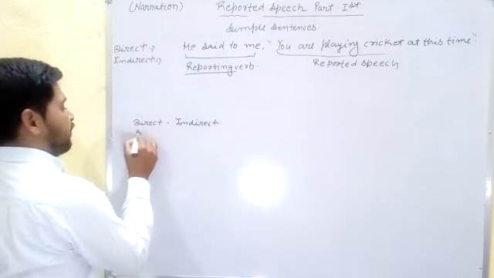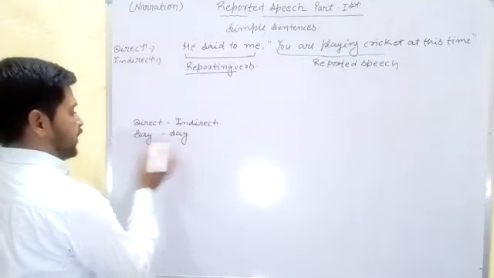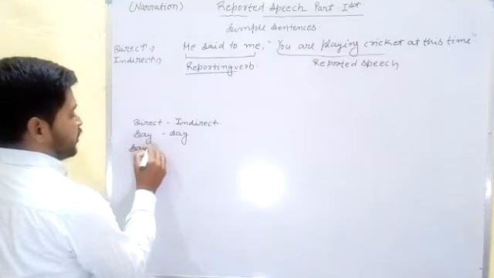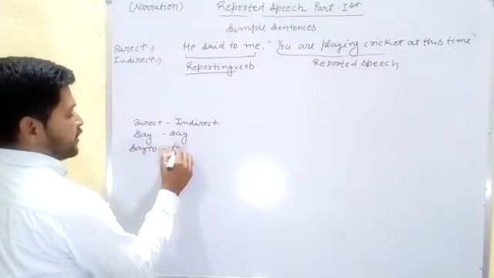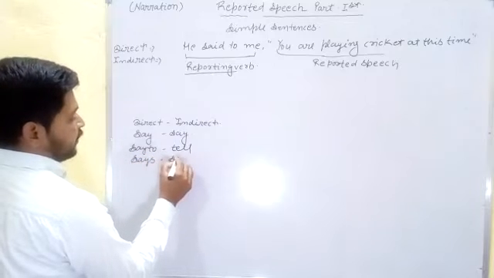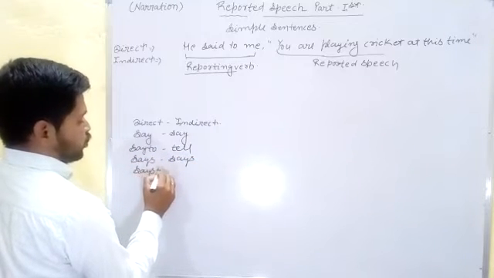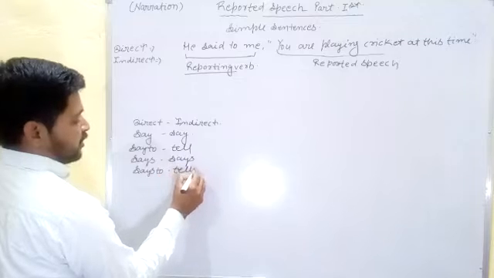First of all, if we find only say, when we change the sentence into indirect, say is the same, and say to we change into tell. If we find says, there is no change, and if we find says to, we change it into tells.